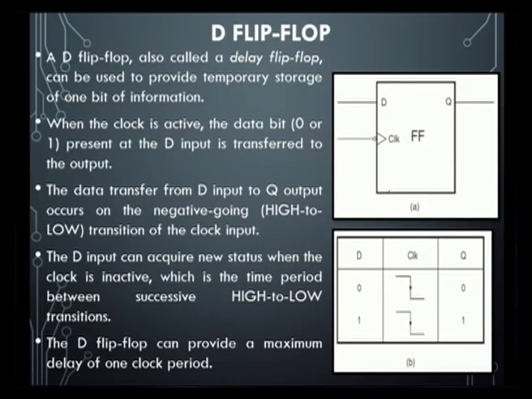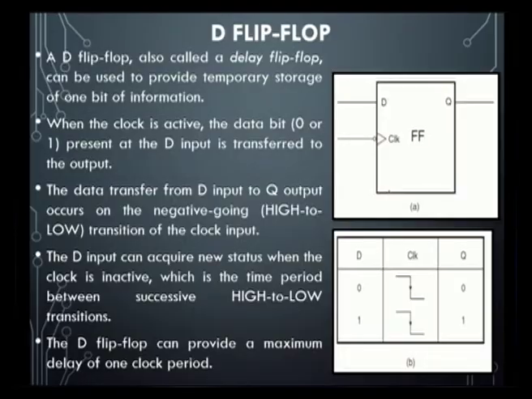The D input can acquire a new status when the clock is inactive, which is the time period between successive high to low transitions. The D flip flop can provide a maximum delay of 1 clock period. That is the main condition: the delay will be only 1 clock period in a D flip flop. So, let us come to the end of this session.